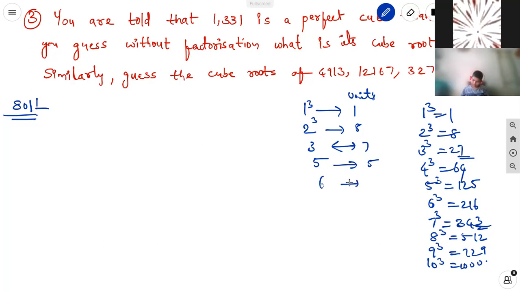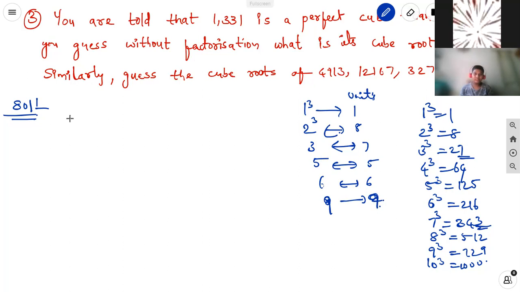For 6, 6 only. For 8, we get 2, and 2 gives 8. And for 9, 9 only. For 0, the number of zeros is a multiple of 3, like 3 zeros, 6 zeros.